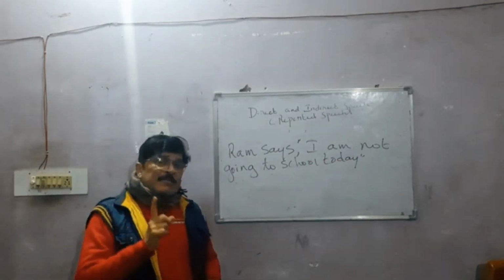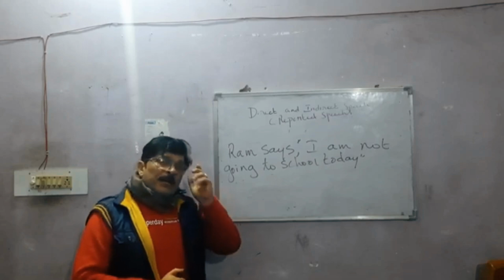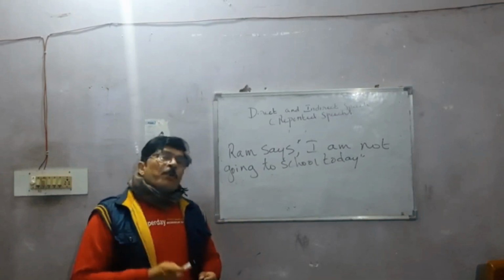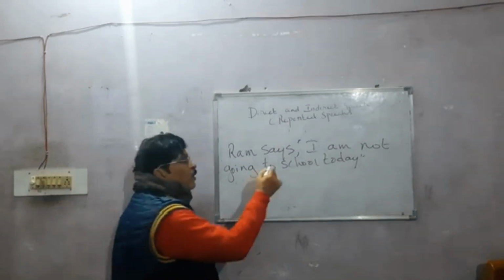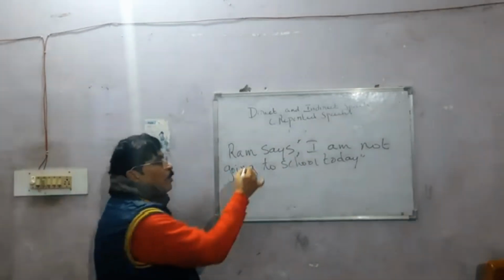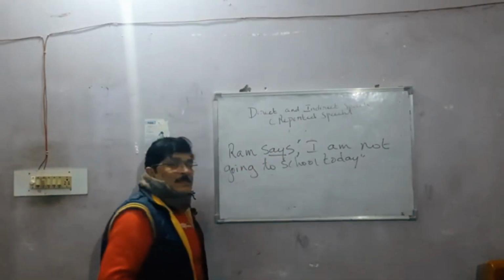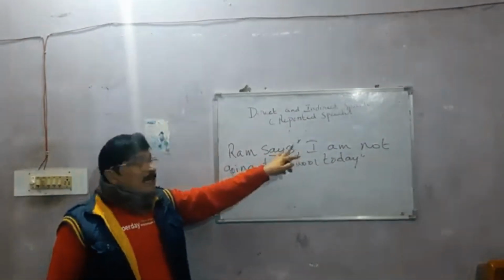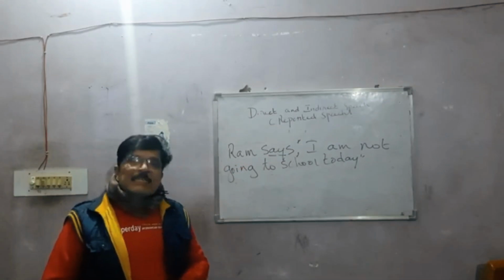As I told you, the first thing that you have to do when you are changing from direct to indirect speech is check your reporting verb. The reporting verb will always be before the comma. So the reporting verb will be says. Then you have to see the tense of this verb. The tense of this verb is present tense.